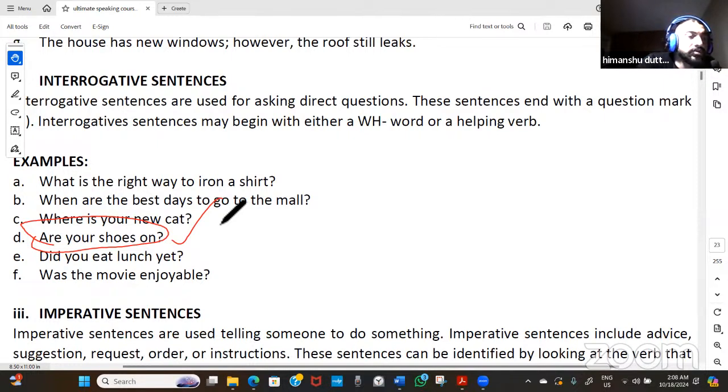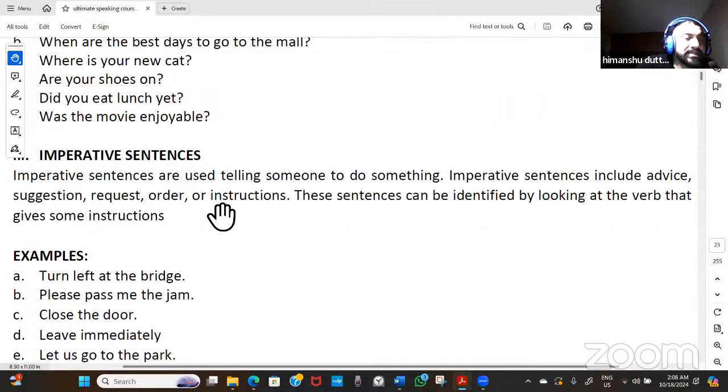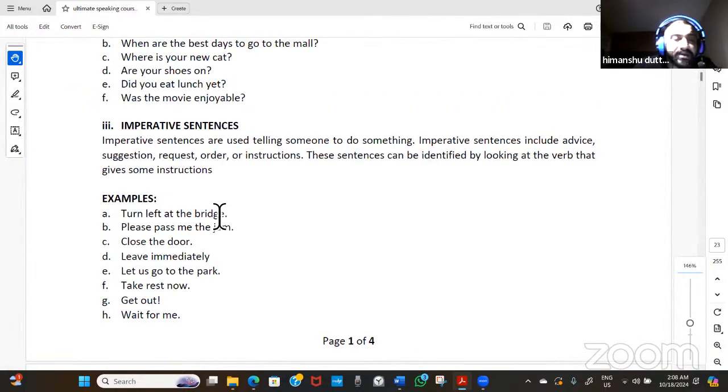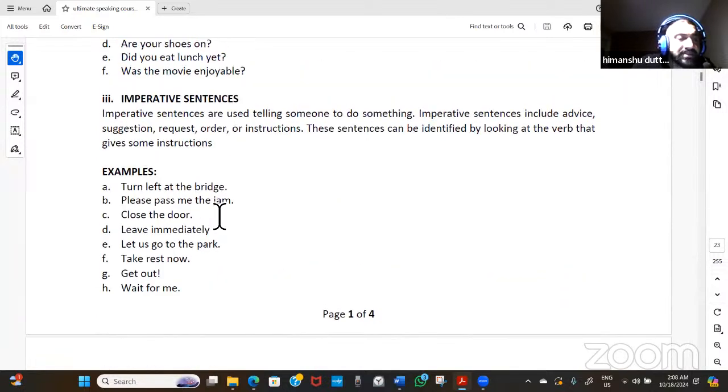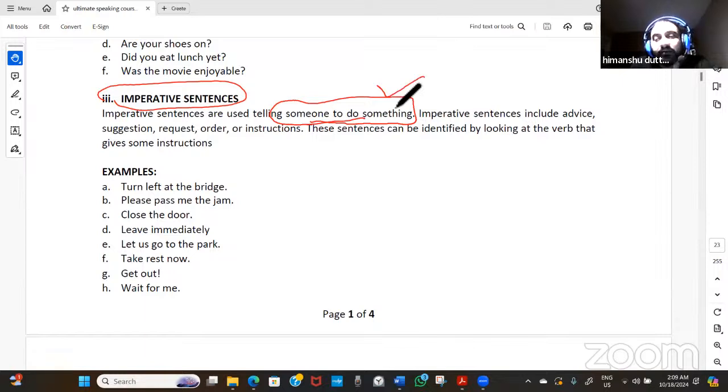So let's go to the next category of sentence, that is the imperative sentence. What is an imperative sentence? It is a category of sentence which is telling someone to do something. If I tell you to do something, there are some ways to tell you.